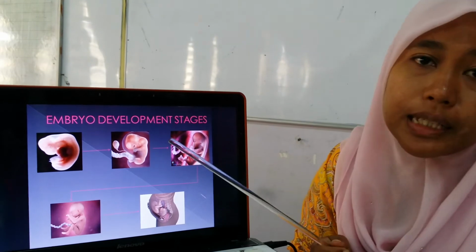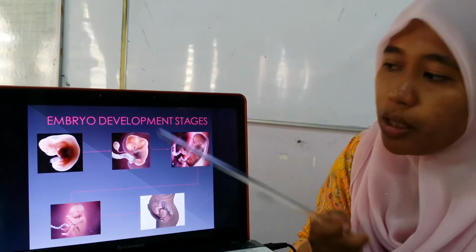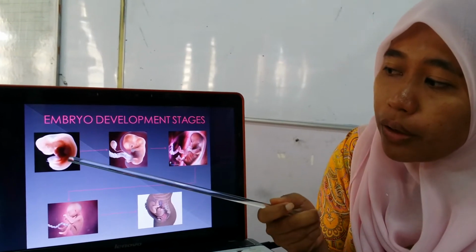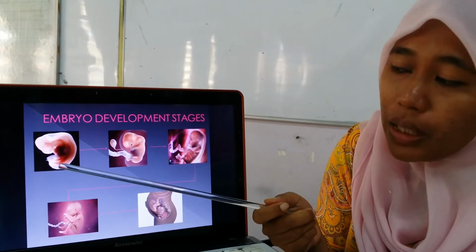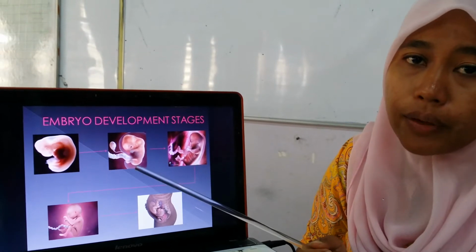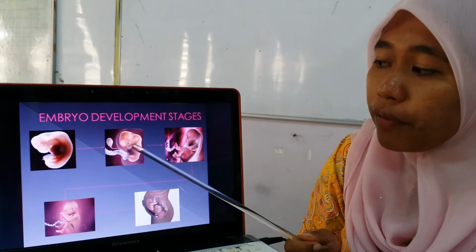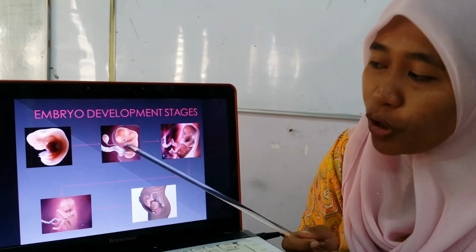Okay, this is the picture of embryo development stages inside the uterus of a woman. First, this is about 1 to 4 weeks. The embryo will form a small tail. This one is from 5 to 9 weeks: development of the eyes, ears and small fingers.